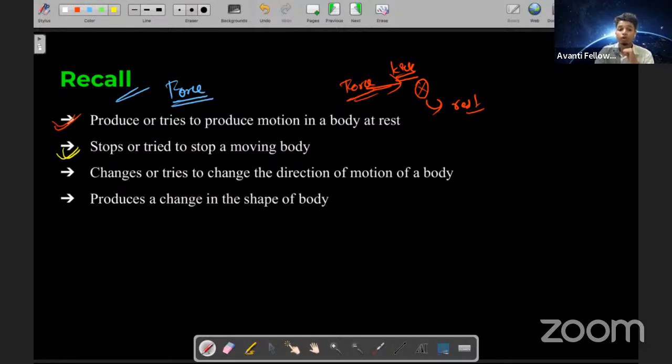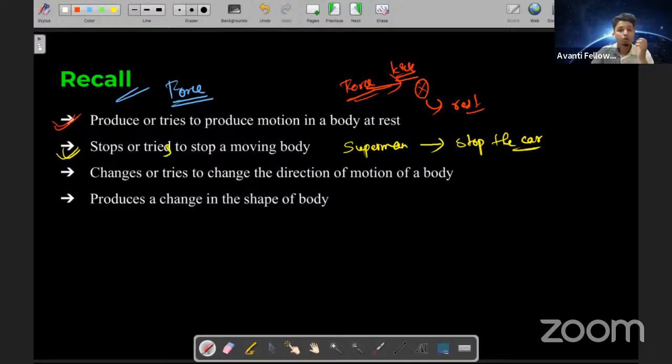Then it stops or tries to stop a moving body. Yes or no? We saw the superhero, Superman, trying to stop the car with his superpower. I hope you remember this also. I hope you remember that pictorially, because I believe if you see pictures, it is much more relevant to you and you remember all of these things. I'm going a little faster because it's a recall of yesterday's class.